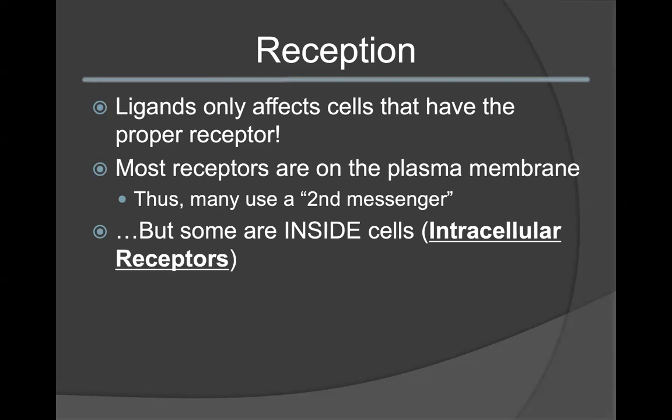Most of the receptors for the reception phase are on the plasma membrane. These would be for the majority of your hydrophilic ligands. Many of these pathways, that involve a receptor on the plasma membrane, will use a secondary messenger. This will pass the message to the cell very quickly. Some receptors, however, will be inside of the cell in the cytosol. Remember the pathway for your hydrophobic ligands. Thus, these are called intracellular receptors.